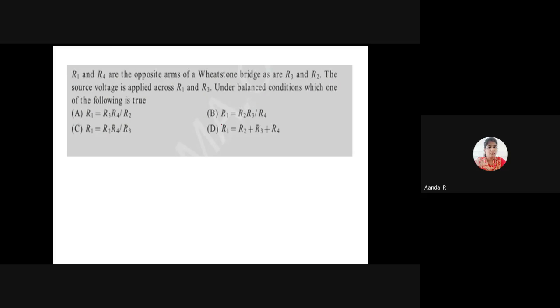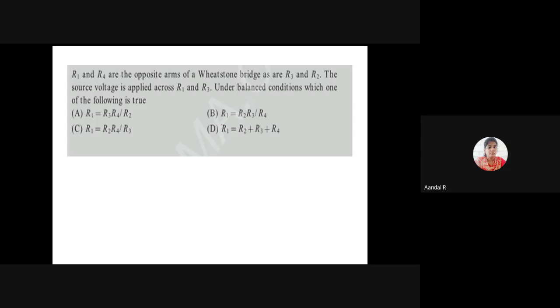R1 and R4 are the opposite arms on a Wheatstone bridge, as are R3 and R2.